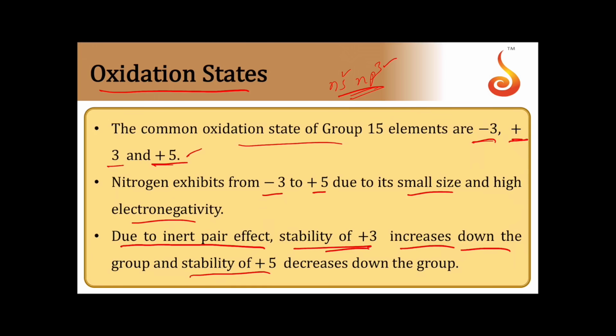It implies that bismuth has a stable +3 state, and nitrogen has a stable +5 state. So down the group, because of the inert pair effect, the stability of +3 is increasing, and the +5 state stability starts decreasing. So the last element can be in the +3 state and the first element can be stable in the +5 state.